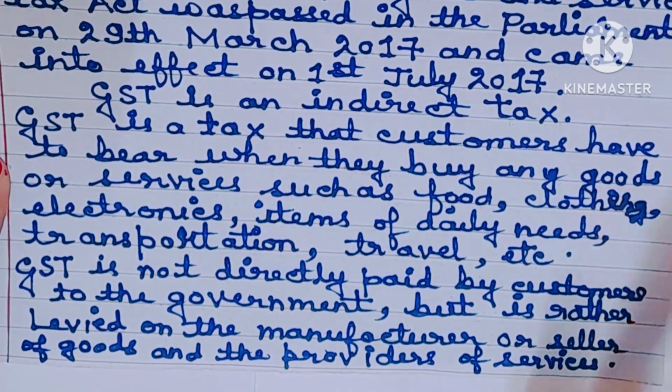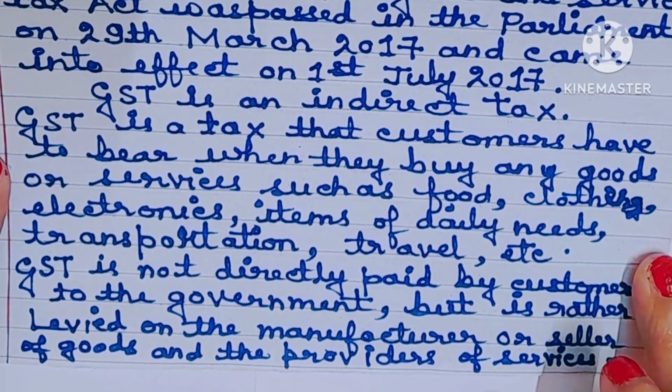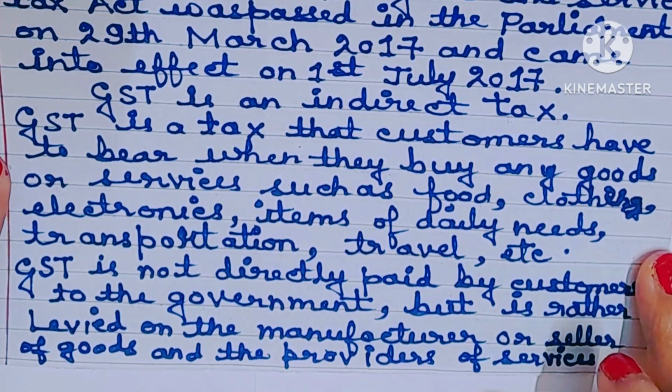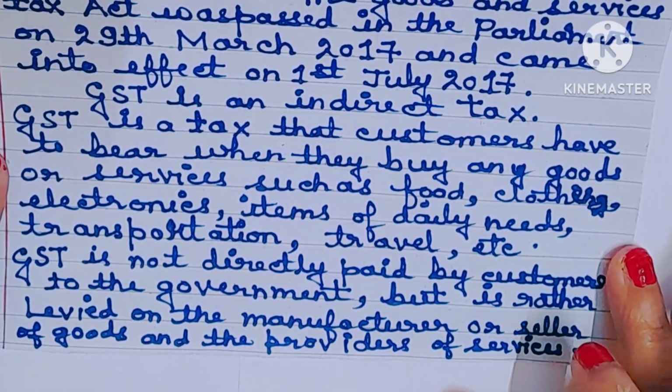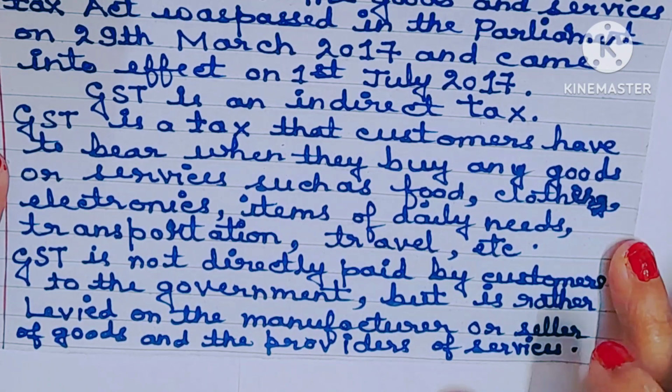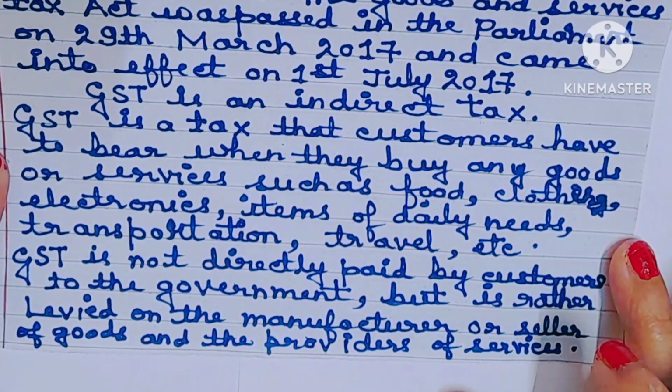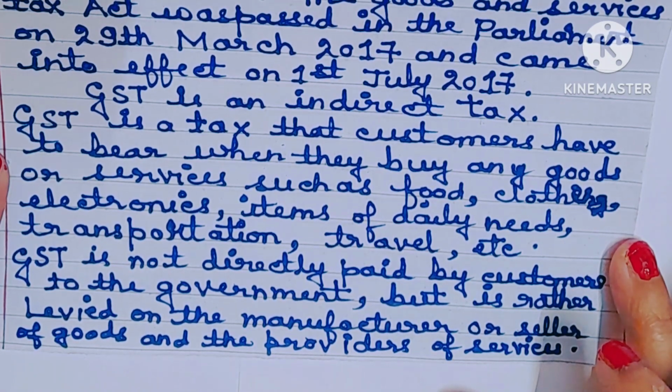GST is a tax that customers have to bear when they buy any goods or services such as food, clothes, electronics, items of daily needs, transportation, travel, etc. GST is not directly paid by the customers to the government, but is rather levied on the manufacturer or seller of goods and the providers of services.